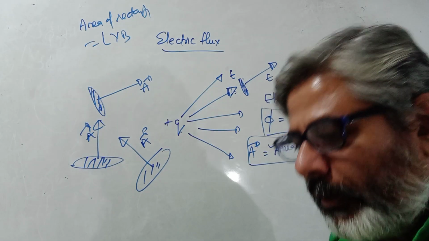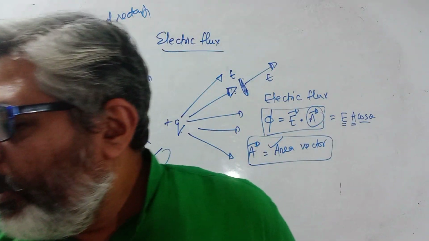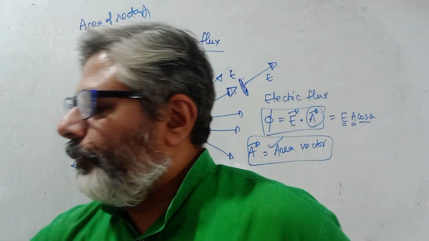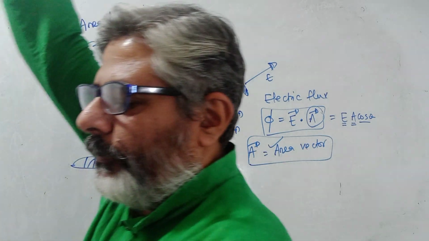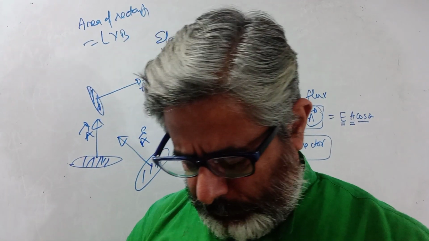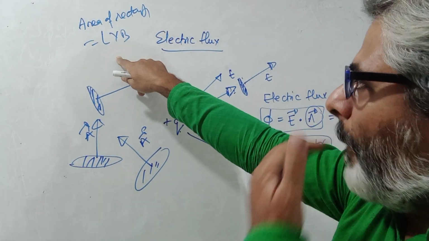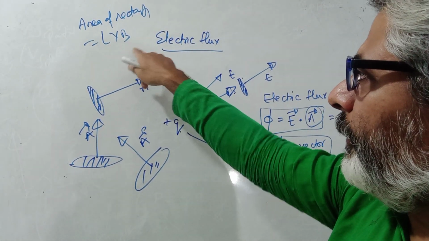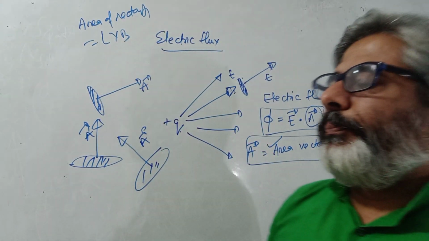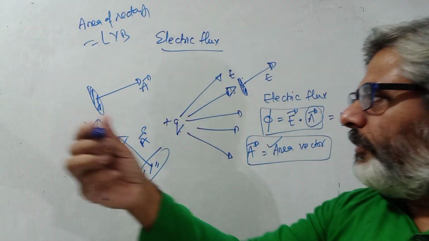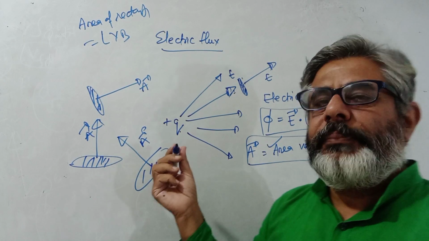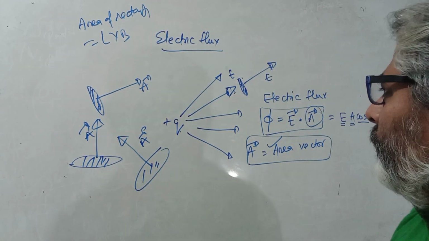So you can say that the area vector is, just a minute, so the area vector is length into breadth into k cap. Okay, now k cap is the unit vector in this direction.